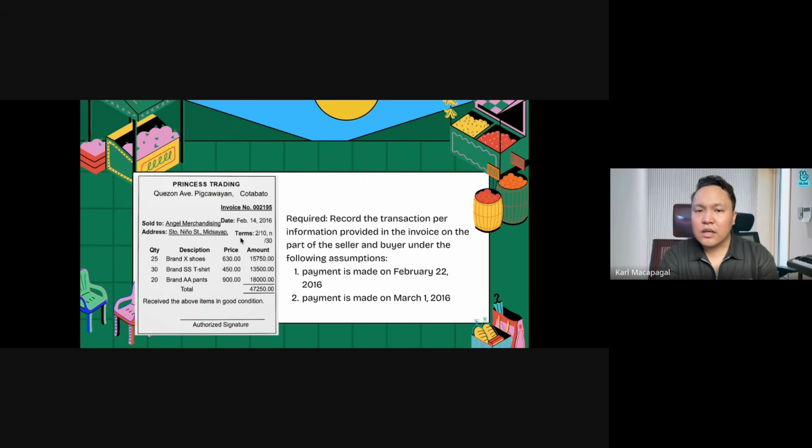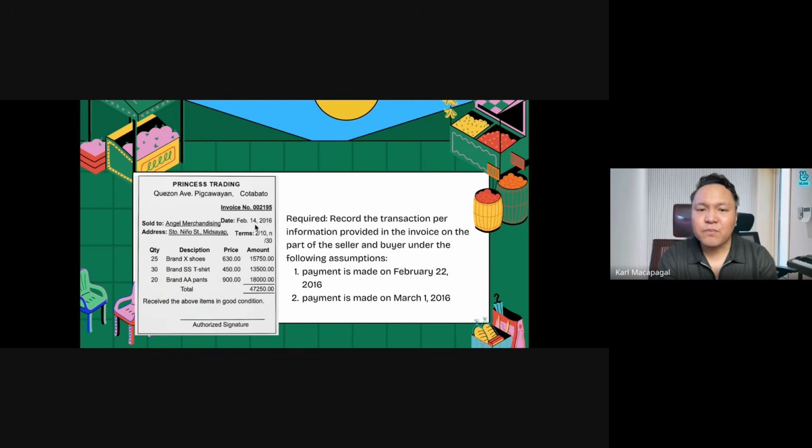The terms that are being presented here are actually the discount terms. The terms mentioned are 2 over 10, n over 30. What does it mean? 2% is being given as discount if payment is within 10 days from the date of invoice. And if it is beyond 10 days, from the 11th day going to the 30th day, no discount. So it means that the due date is on the 30th day from the date of invoice.